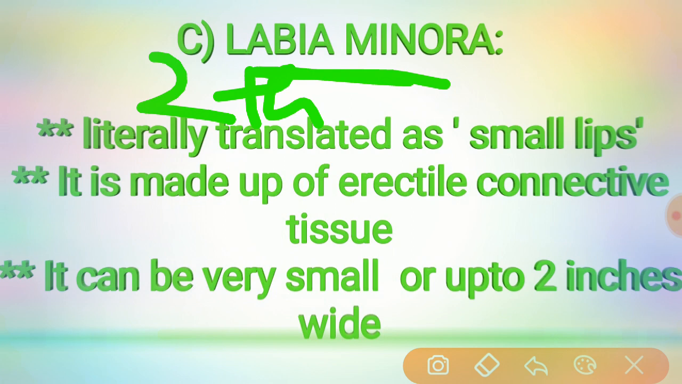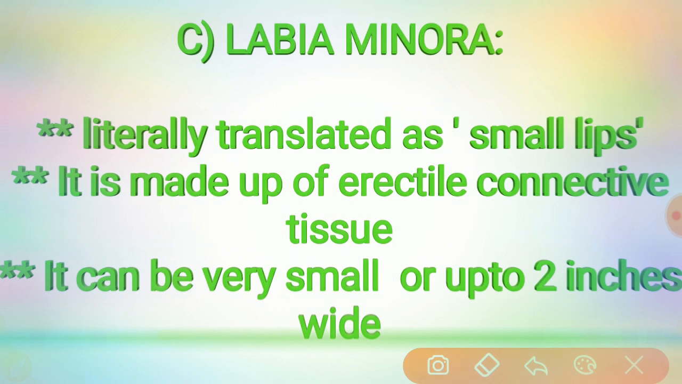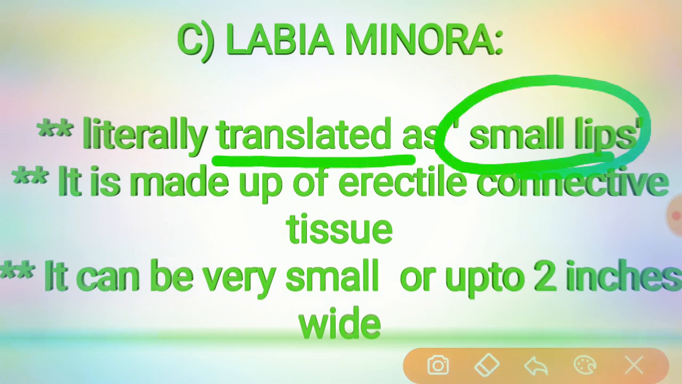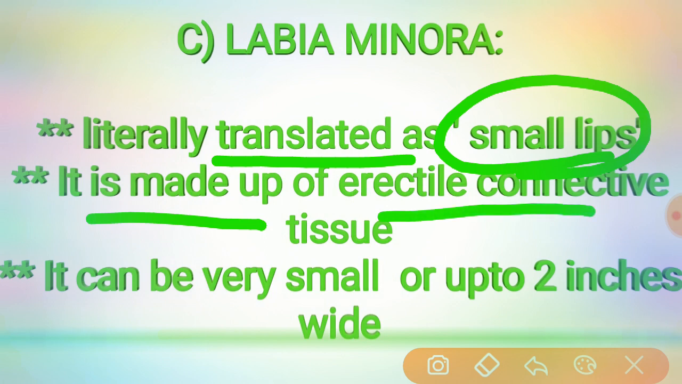to form the prepuce and frenulum. The lower portion of the labia minora fuses across the midline to form a fold of skin, which we call the fourchette. Here the labia minora is literally translated as small lips, and it is made up of erectile connective tissue. That tissue darkens and swells during sexual arousal.